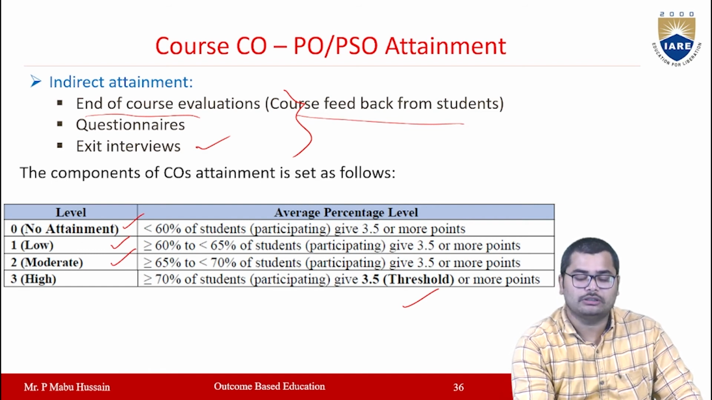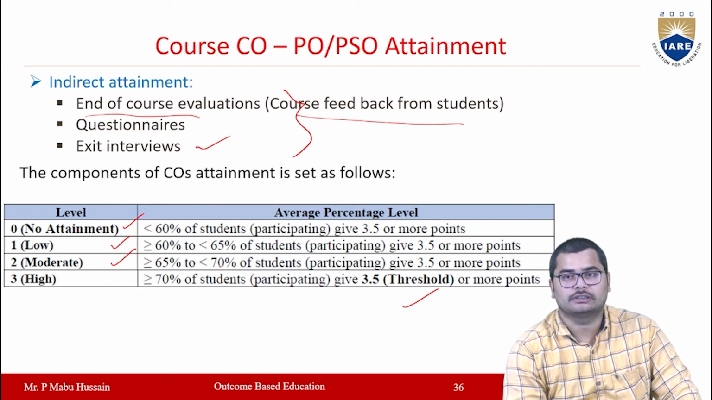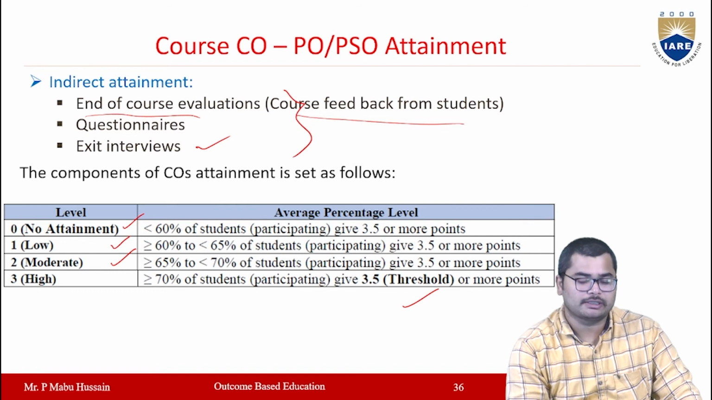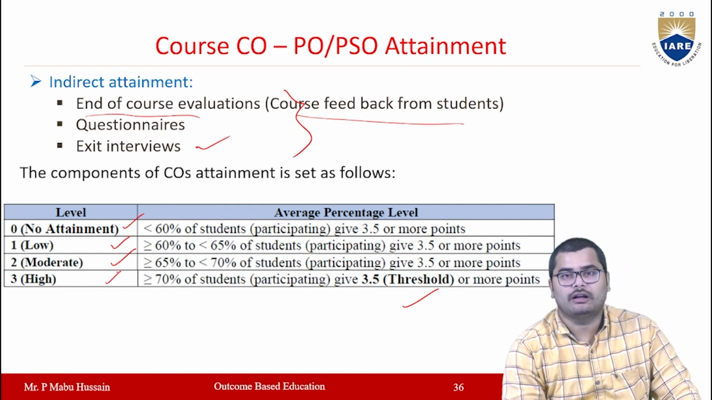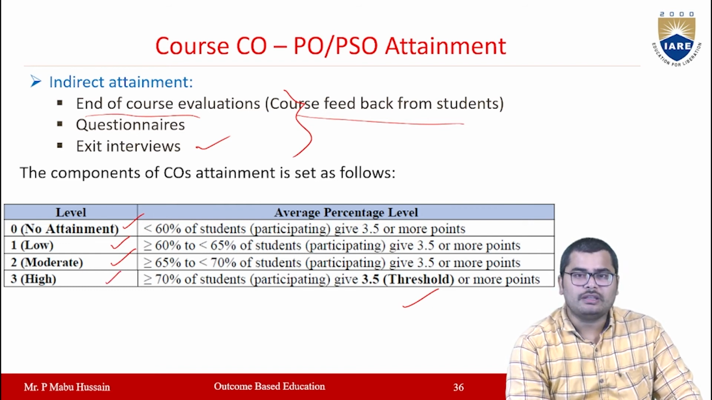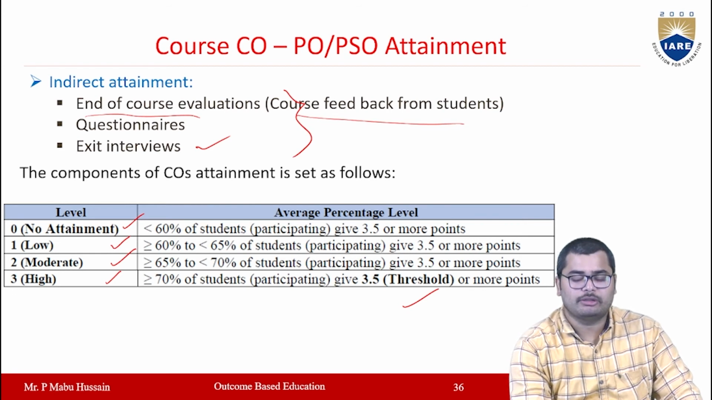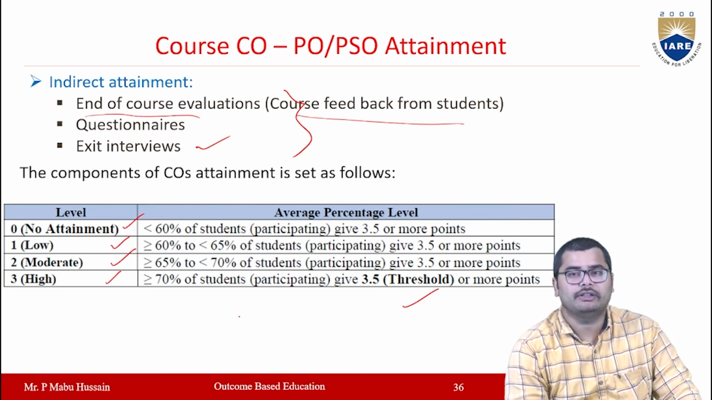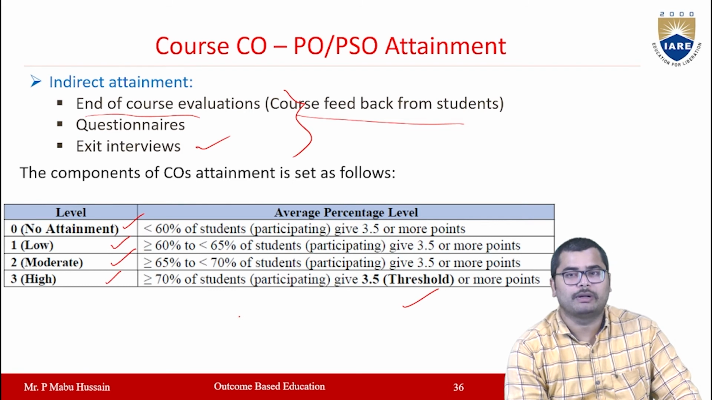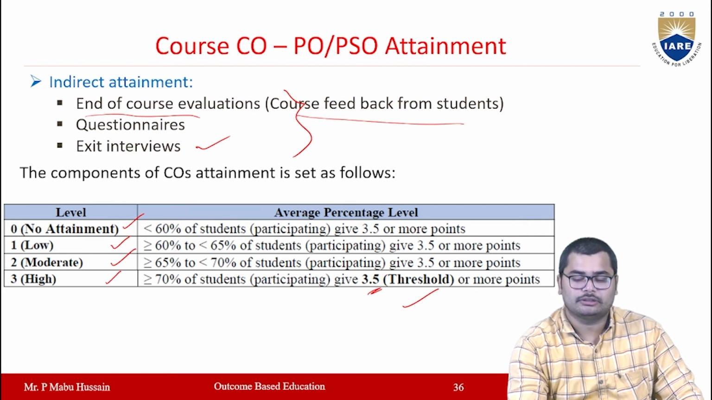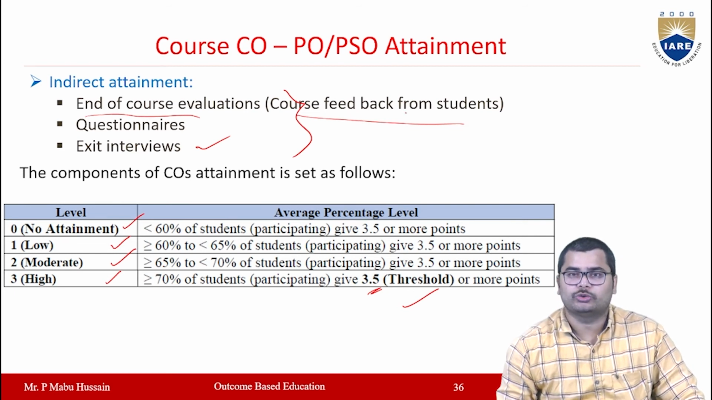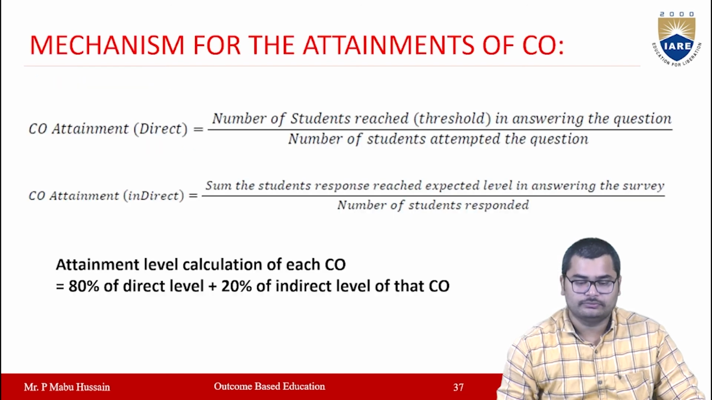So if 65% to 70% of students are participating and giving 3.5 or more points, the level will be very high, or third level. If 70% of students are participating and giving 3.5 or more points, here we are taking this 3.5 as a threshold value, and we are going to calculate the indirect attainment also based on the questionnaire given to the students at the end of each course.